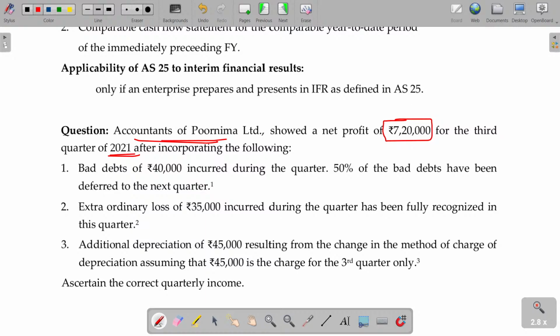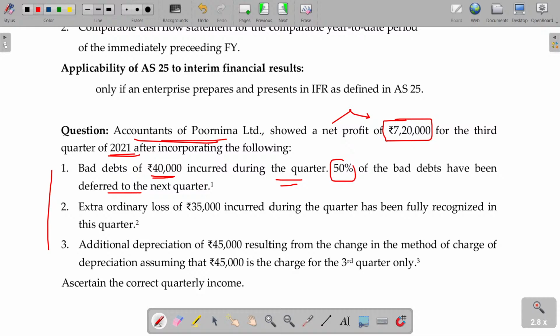So 7,20,000 is the third quarter profit, calculated after these three adjustments. Number one: bad debt 40,000 incurred during the quarter. 50% of the bad debt has been deferred to the next quarter. Will it be possible? The bad debt for the period being 40, but they have debited only 20 in this quarter. They want to debit another 20 in the next quarter.